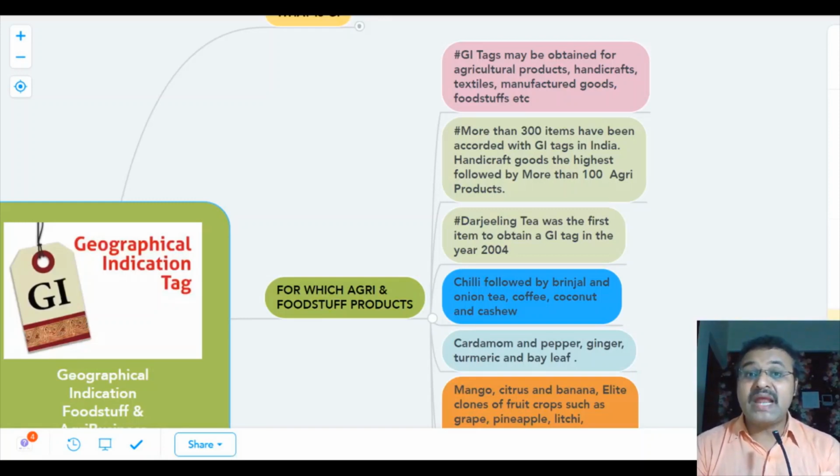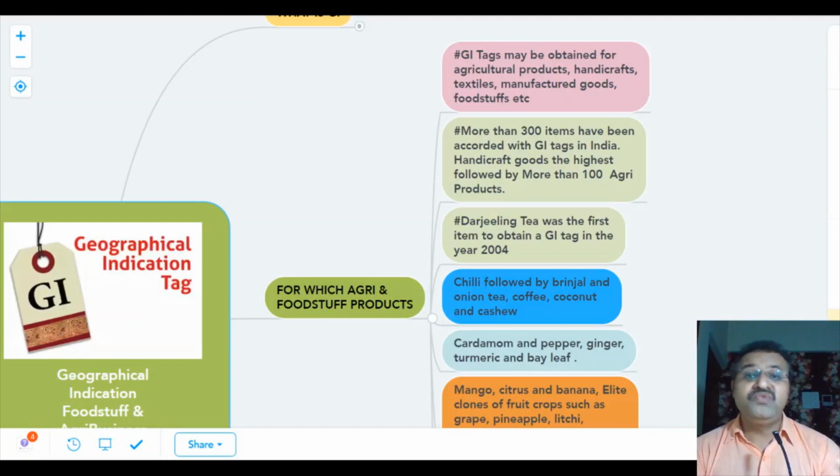More than 100 GI tags have been given to various agriculture products. So these 100 are quality products, and you can do a lot of business with them. Each has its own geographical quality, and it can be distributed to many more areas. The quality product can be distributed, and the local area product can gain a lot of money and business.